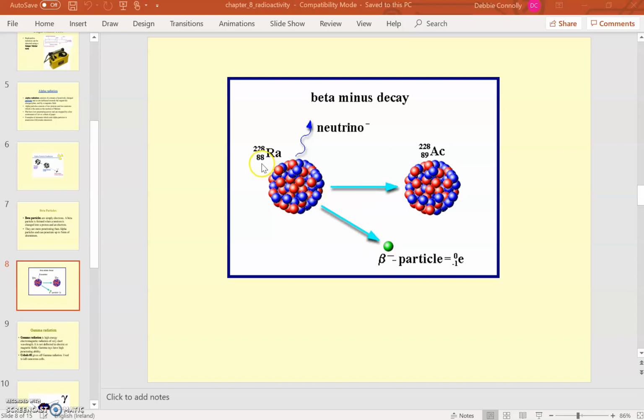Now this atomic number tells us the number of protons in the atom. So currently radium has 88 protons, and 150 neutrons. If one of the neutrons changes, technically your mass number goes down to 227 because the neutron is gone. But then it converts back into a proton, so it goes back up to 228. So the mass number remains at 228. However, because a neutron turns into a proton, the atomic number will increase by 1 to 89. So that is what happens in beta decay.